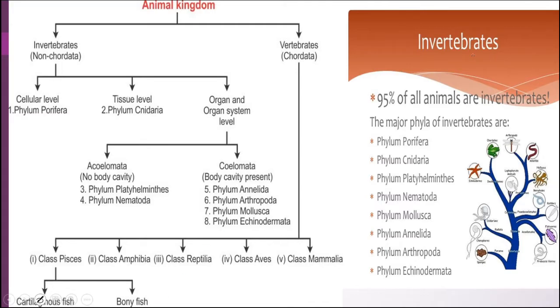These are the groups of invertebrates: phylum Porifera, Cnidaria, Platyhelminthes, Nematoda, Mollusca, Annelida, Arthropoda and Echinodermata. About 95% of the animals are invertebrates.